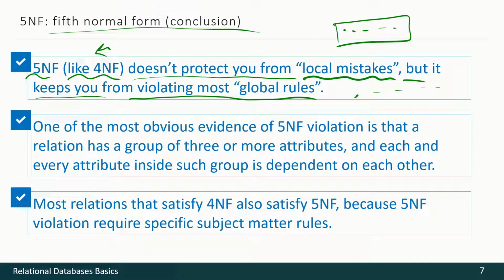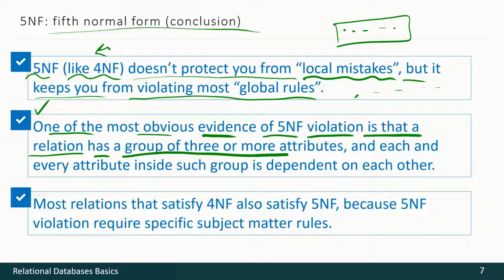And one of the most obvious pieces of evidence of a fifth normal form violation is that a relation has a group of 3 or more attributes, and each and every attribute inside such a group is dependent on each other. This is how it may look.